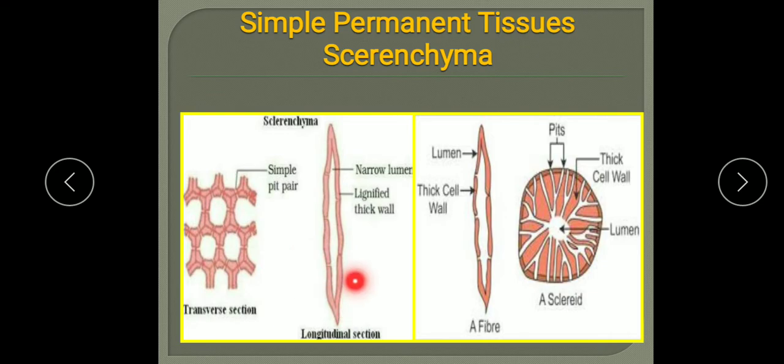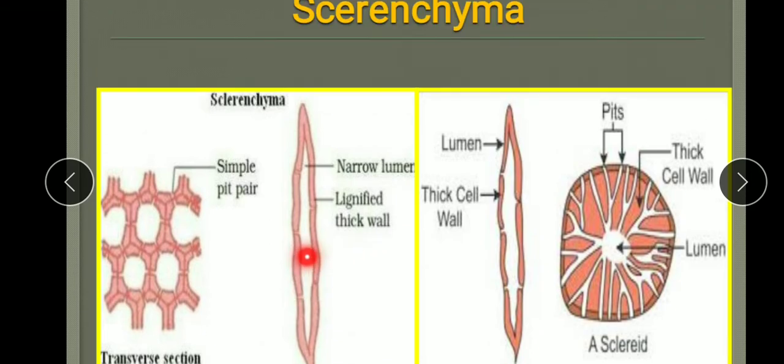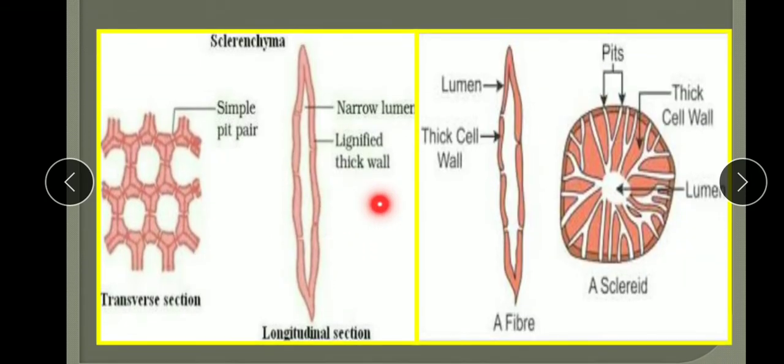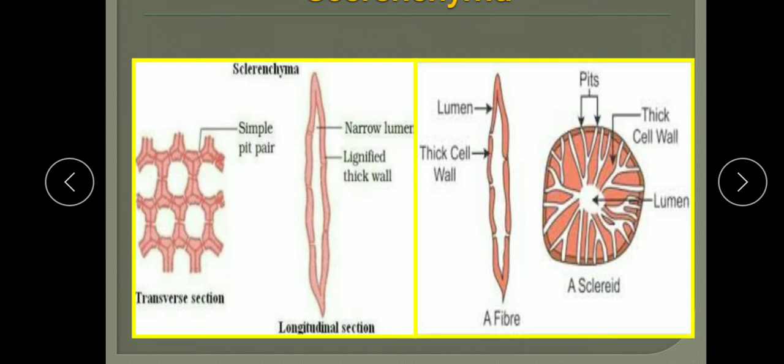You can see the thickness is throughout their cell wall, not at a particular place. In the collenchyma we have seen it at the corners. Here the cell wall is thick throughout the periphery, and it is thick due to deposition of lignin. In this special tissue, that substance is lignin, which acts as a cement, and that lignified cell wall provides hardness to it. So this lignin provides hardness. The central cavity is highly reduced, you can see, due to the formation of secondary thickening.